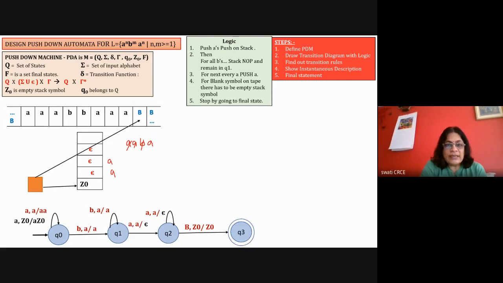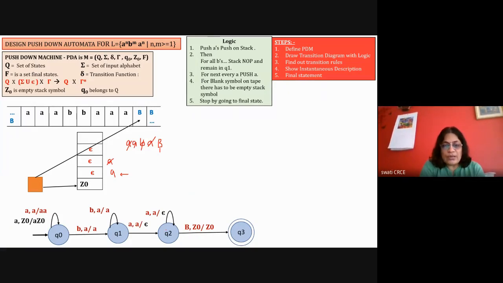In Q1, it is getting A. So A comma A, like this you have to verify. A comma A is deleted. So with the read operation of this A, this is erased from the stack. Now the stack is reading this A. Stack pointer is here now, and here there is a capital B because the string is over. But it is in the state Q2. So in Q2 this A is erased with A, and it is in the state Q2. And in Q2 for capital B, the transition is Z0. So it is saying that with capital B, you should have Z0 on the stack, and if it is not, it means it is a mismatch.